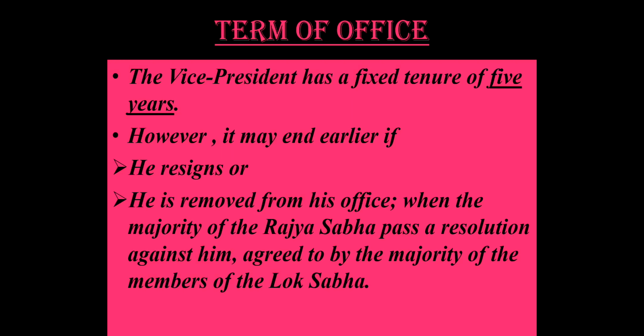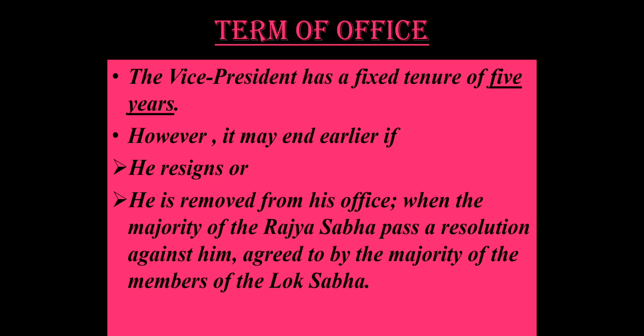Term of office: again, just like the president, the vice president also has a fixed tenure of 5 years. However, it may end early in certain conditions, just like the president. One, in case he resigns. Of course, if the vice president resigns, then his office falls vacant even before the completion of term. Just like the president, he can also be removed from the office through the process of impeachment, for not abiding by the constitution, for indulging in corruption and so on. There will be a majority passed in the Rajya Sabha.